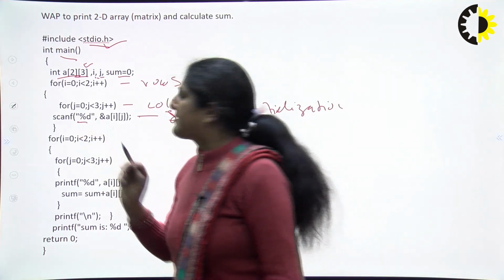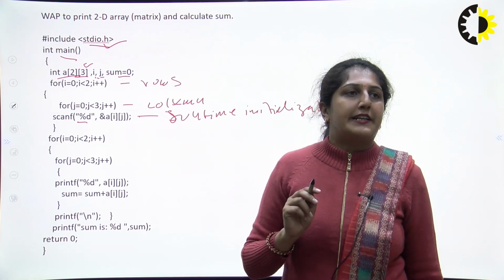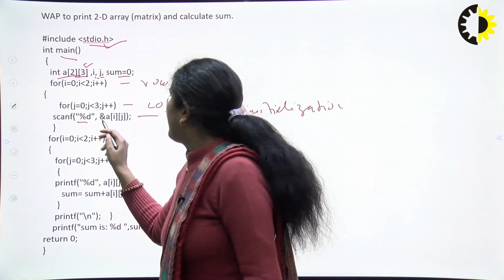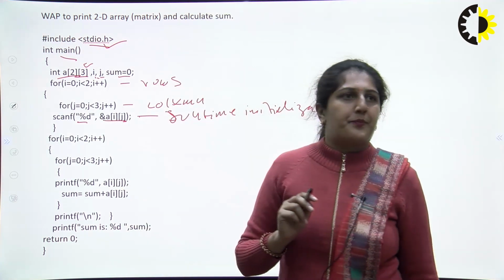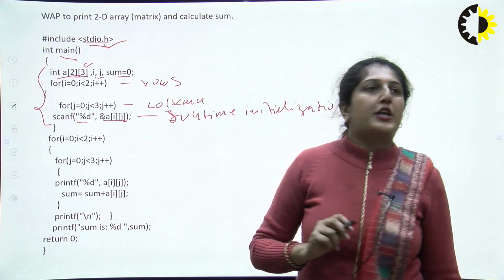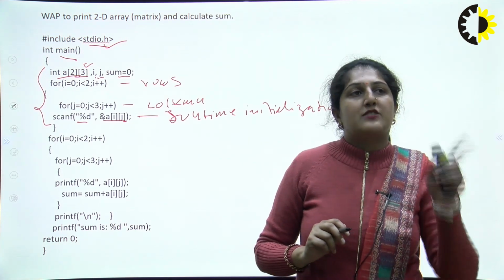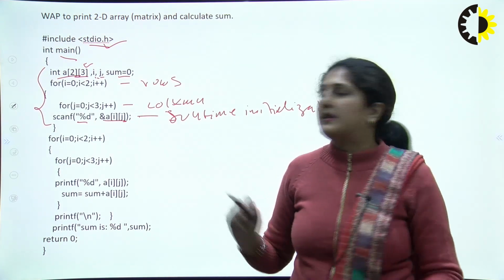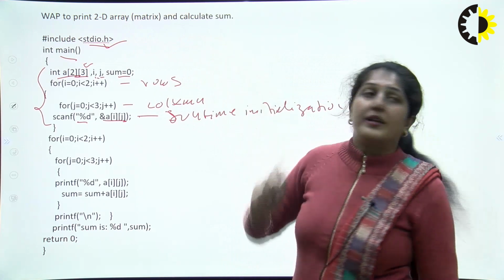In scanf with the format specifier, as we have taken the integer data type, a[i][j]. Now here we have read the rows as well as the columns from the user.